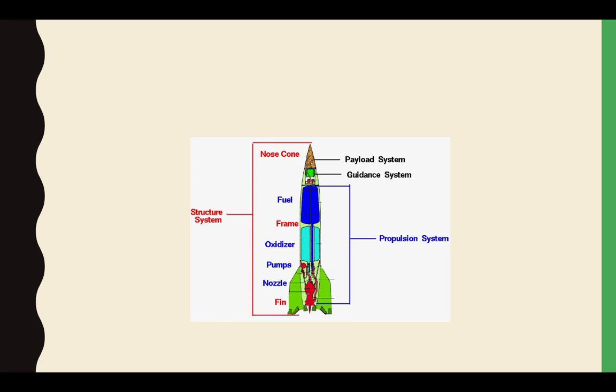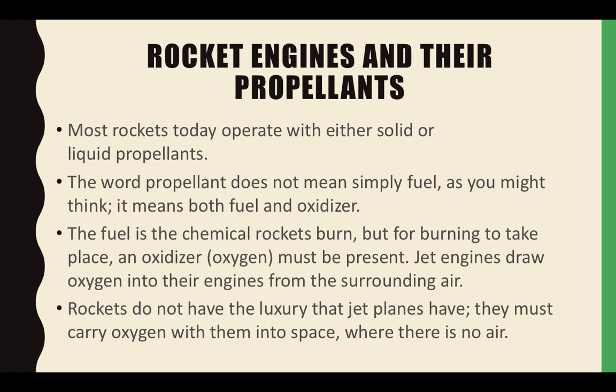As many of you may know, rockets work on the same principle as a fire hose. Hence the thrust, which is coming downwards, is directly proportional to the speed of the rocket. The higher the fuel, the more the speed, and speed is directly proportional to the exit gases, so more thrust will be produced, which leads to more speed of the rocket. Okay, so this is about the working and the construction of the